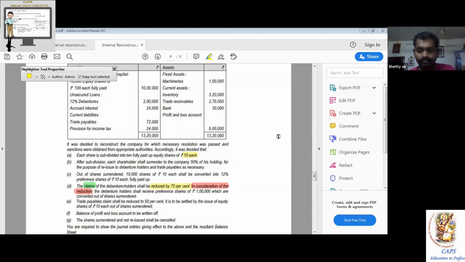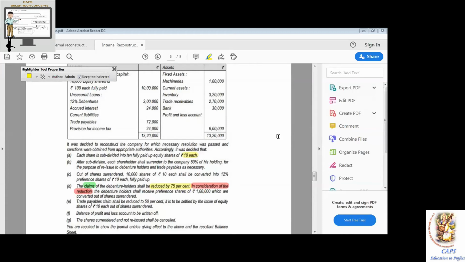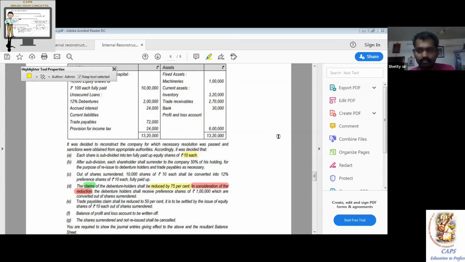Understood? Yes, sir. 1,68,000 minus 1 lakh is equal to 68,000.